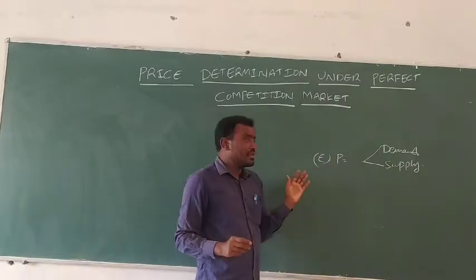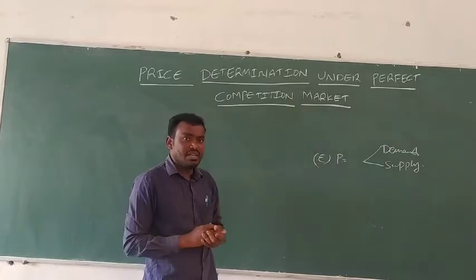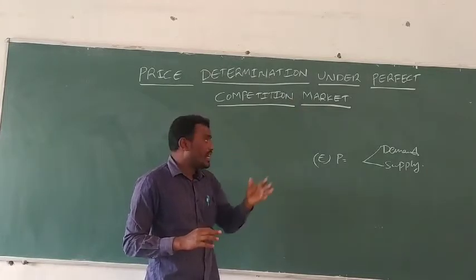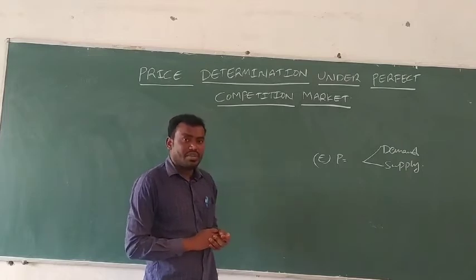So under the perfect competition market, where demand and supply are equalized, that determines the price of the market.